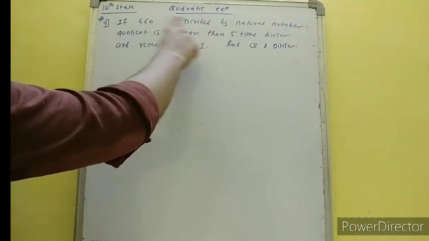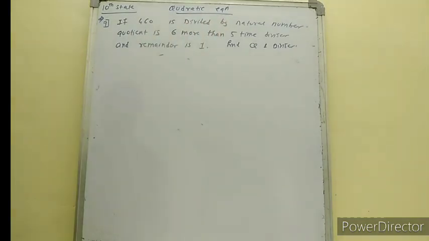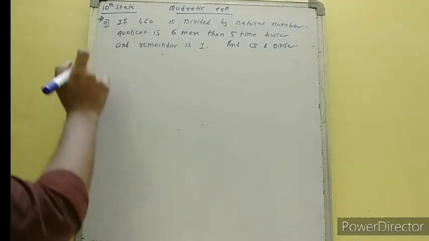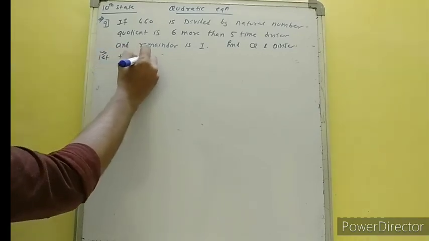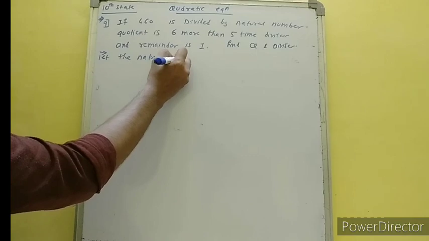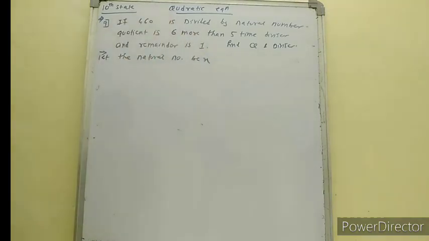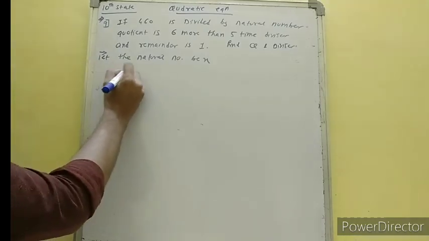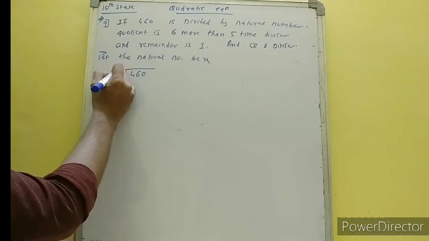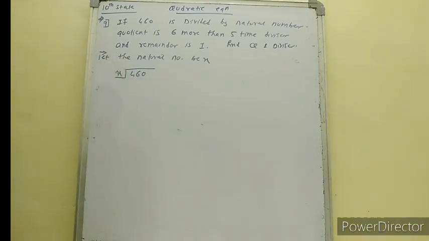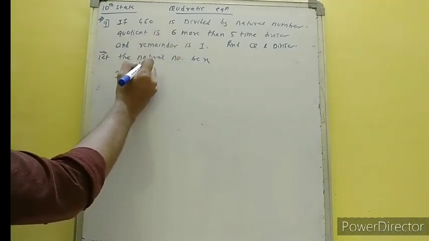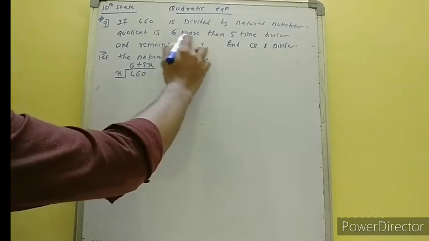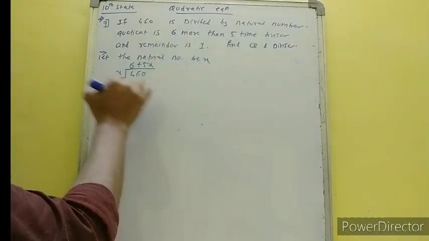460 is divided by a natural number where quotient is 6. So let the natural number be x. Okay, we have the natural number as x. So for better understanding, 460 is divided by a natural number x. Okay, that is the divisor. Quotient is 6 more than 5 times the divisor, and the remainder is 1.